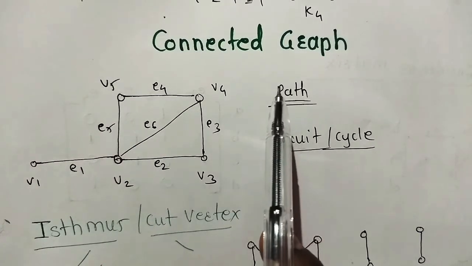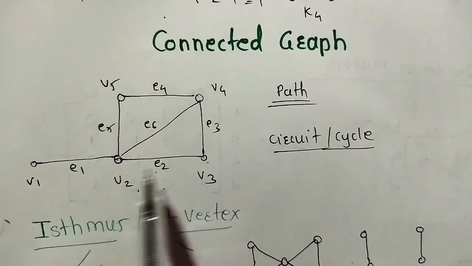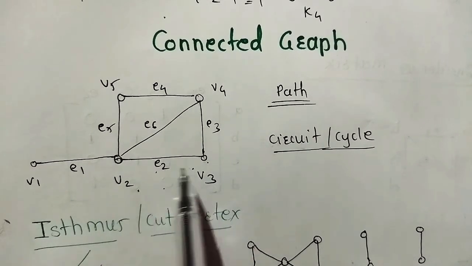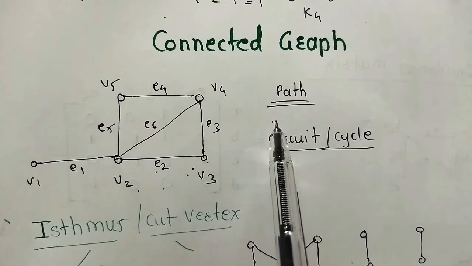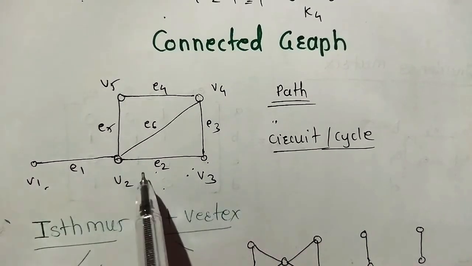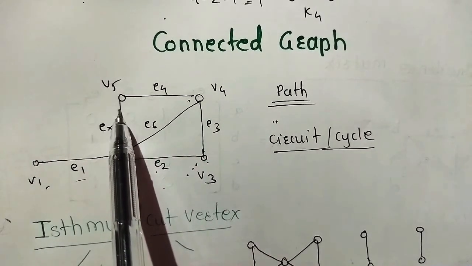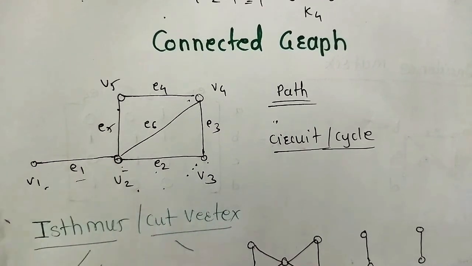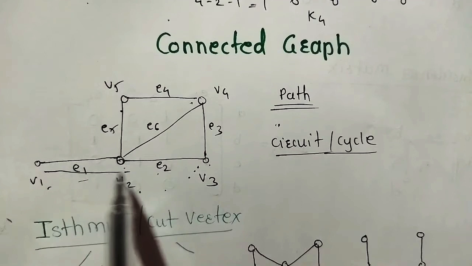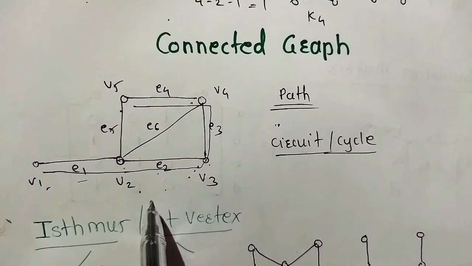What are connected graphs? This graph is given. In this graph, each vertex is connected by the edges, so it is called a connected graph. What is a path of a connected graph? Path means if we start from V1, V2, V3, V4, V5, and V2, if this path is followed with no repeated vertex, this is called a path.